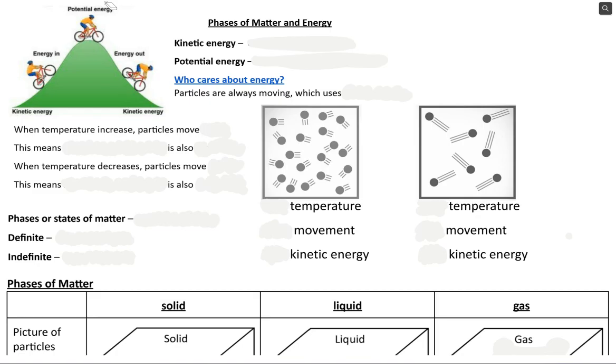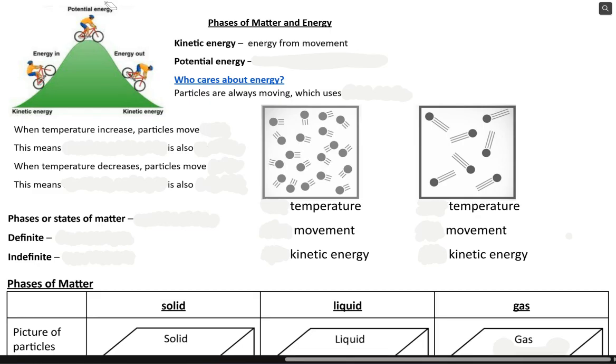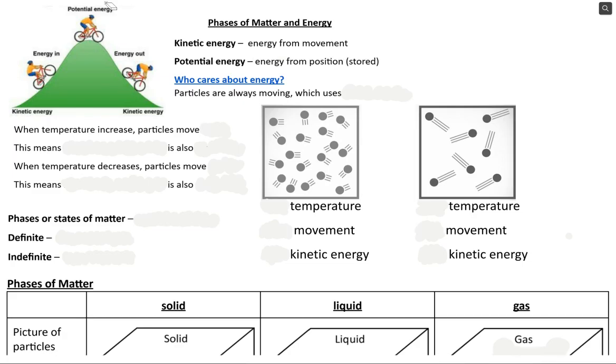So kinetic energy is the energy that is from movement, right, when they're moving up or down the hill. And then potential energy is the energy from position. It's stored energy. It could potentially do something, but it isn't right now, okay? Now, the reason that we care about energy is the particles, like the atoms we've been talking about, they're actually always moving. And because we know moving means kinetic energy, that movement is actually the particles using kinetic energy.